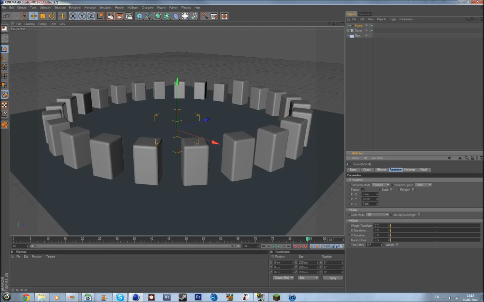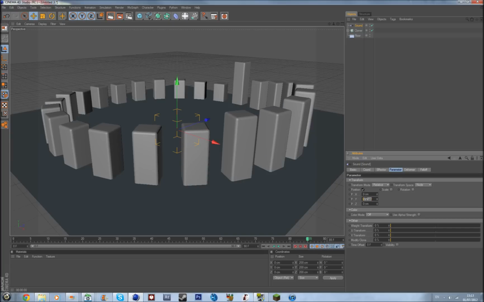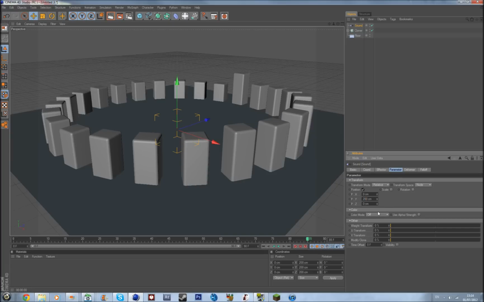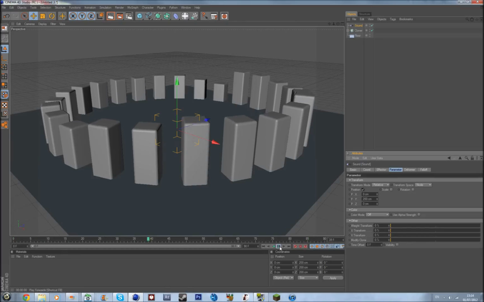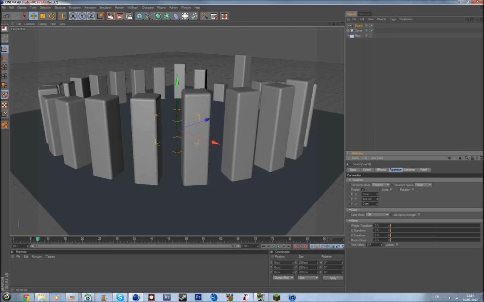So now I change the Y value to 200 actually, not 75. And actually change it to 400.